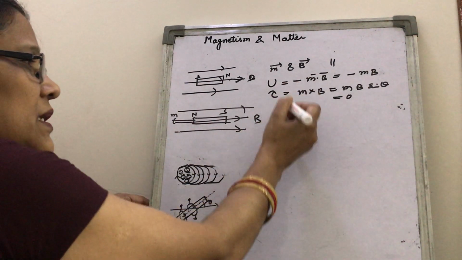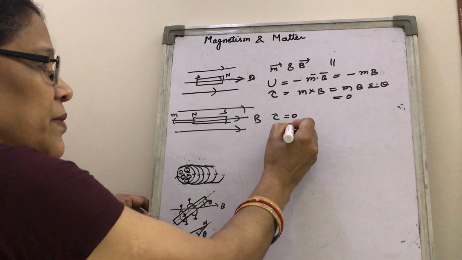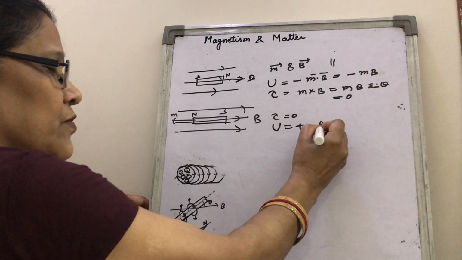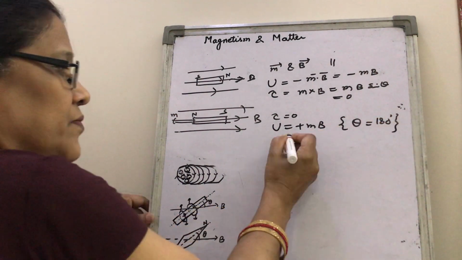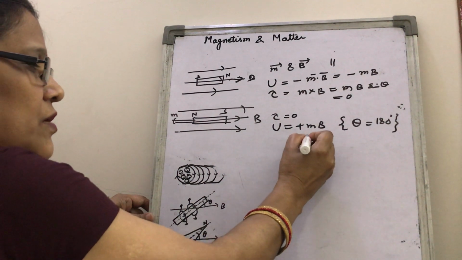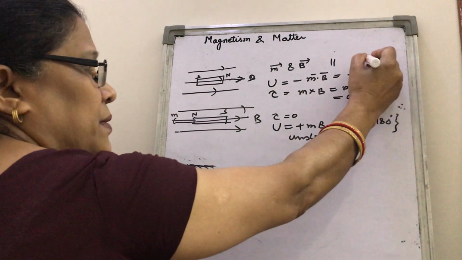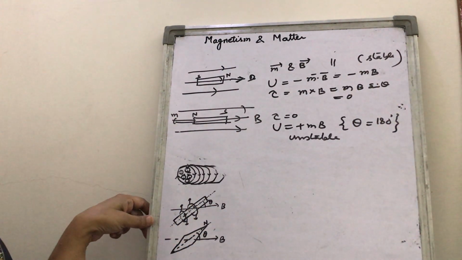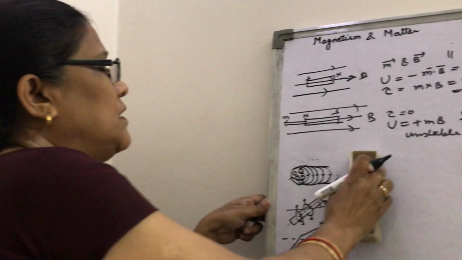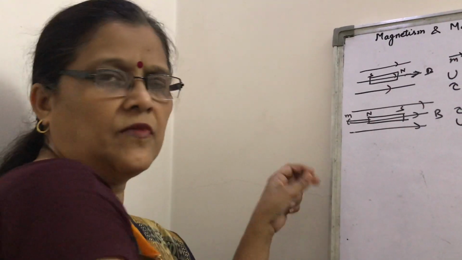So you find that here the torque will be 0, and U will be plus mB, because theta is 180 degrees. So this is unstable equilibrium, and the earlier one is stable equilibrium. We have all seen this in the case of a current loop, in the magnetic effect of current topic.